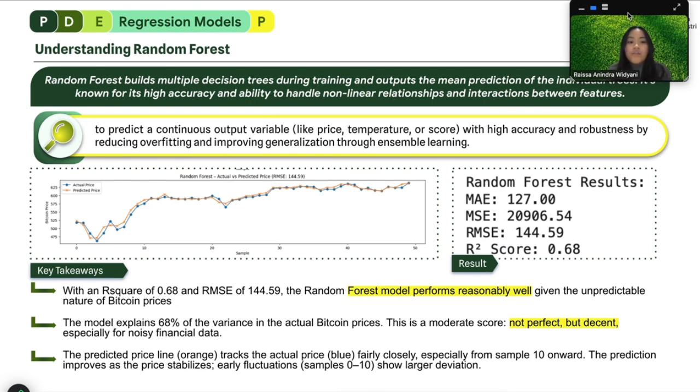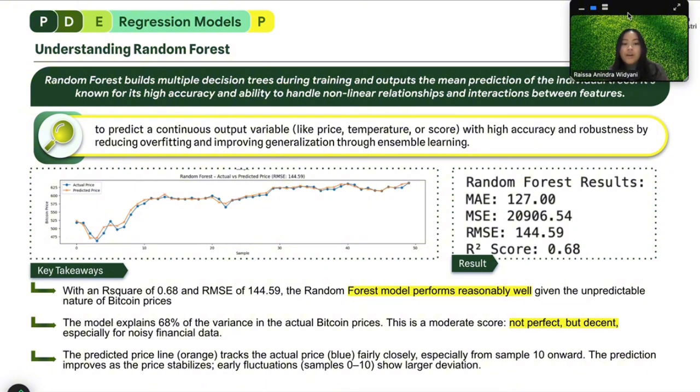With a result of R square of 0.68 and RMSE of 144.59, the random forest model performs reasonably well given the unpredictable nature of Bitcoin prices. The model explains 68% of the variance in the actual Bitcoin prices. This is a moderate score, which is not perfect but decent.